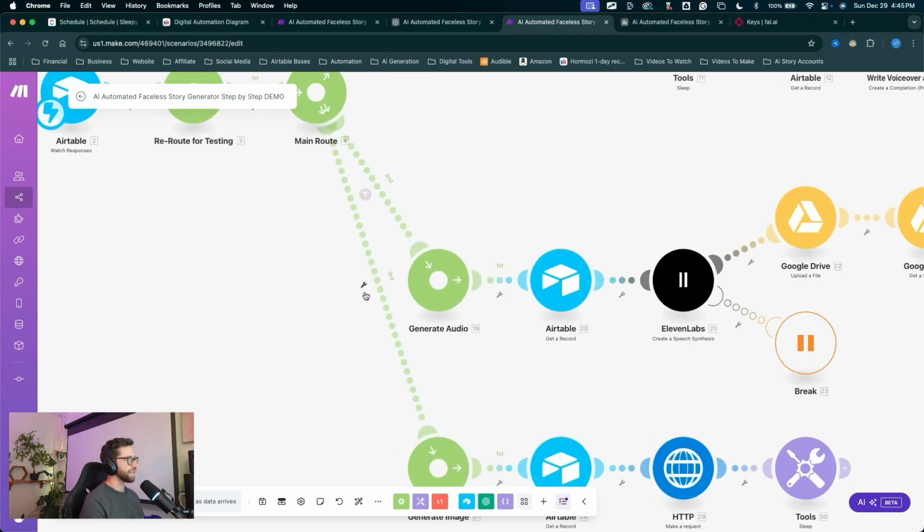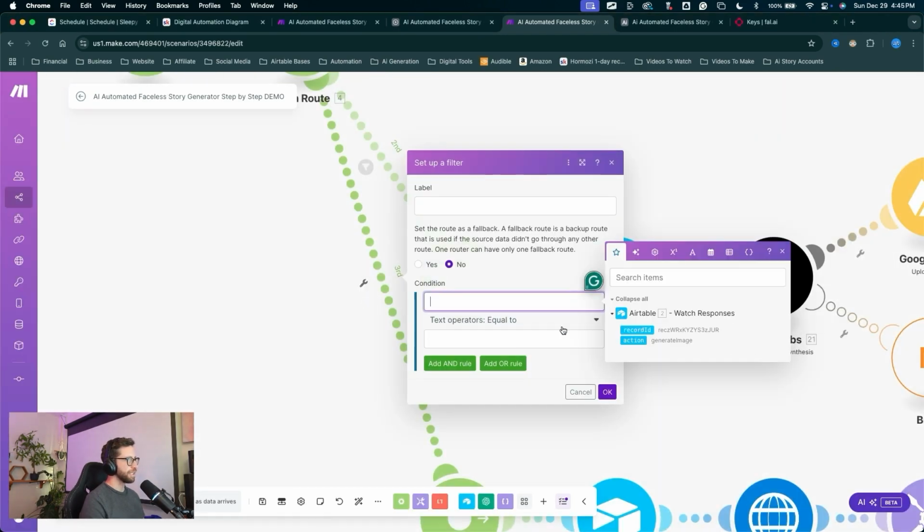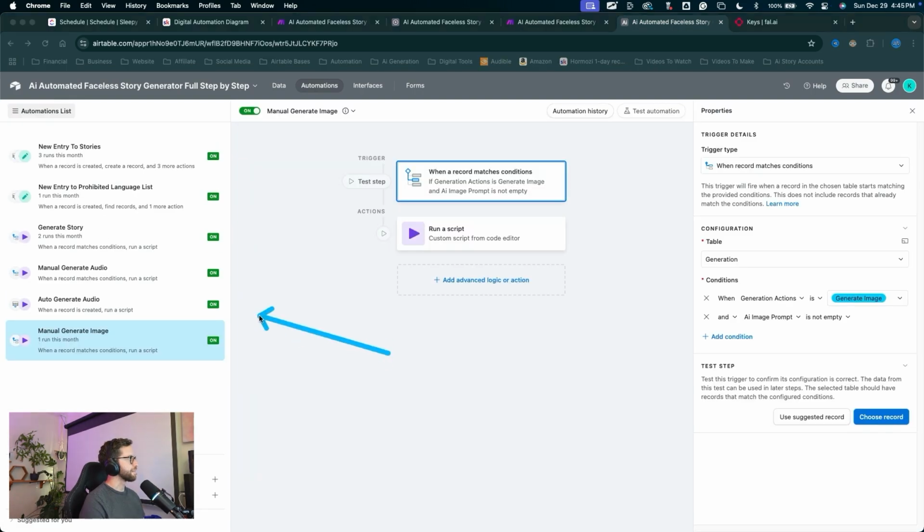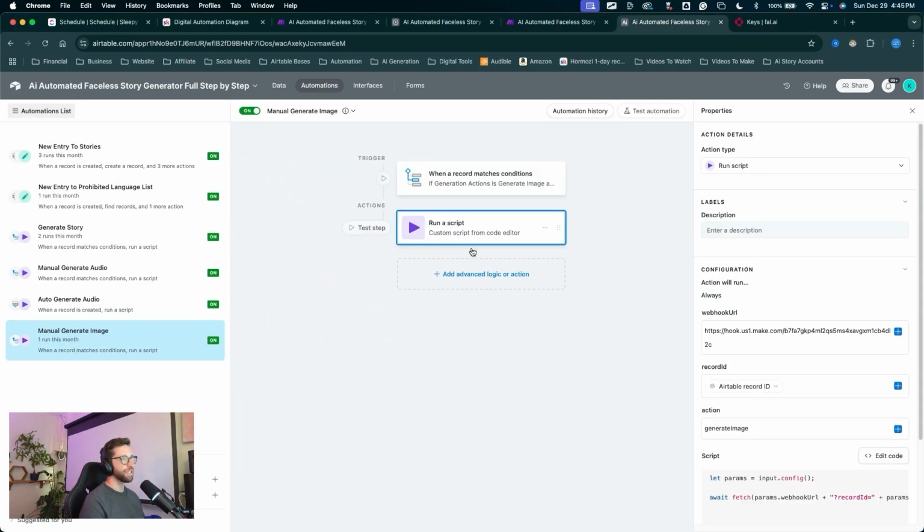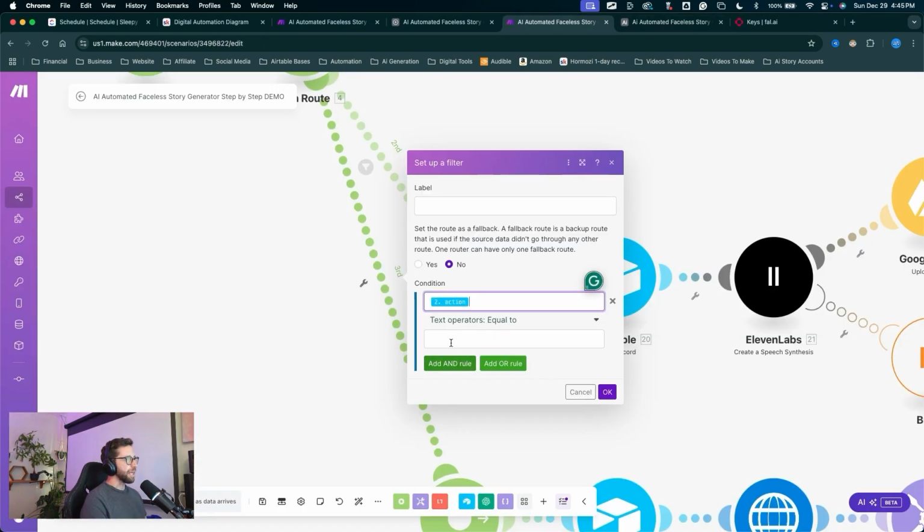So I'm going to click on the little wrench right here, set up a filter, set the condition to where the action is equal to. Let's grab that action variable one more time. I'll jump into Airtable, come into my manual generate image, run a script action, and copy that variable right there. Come back into Make and paste that variable just like that. Click OK.